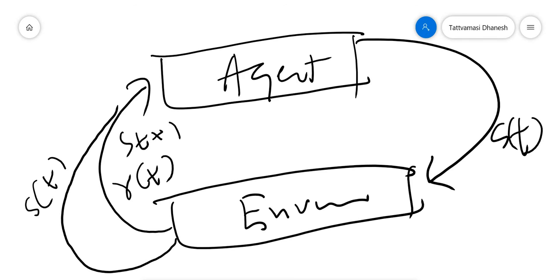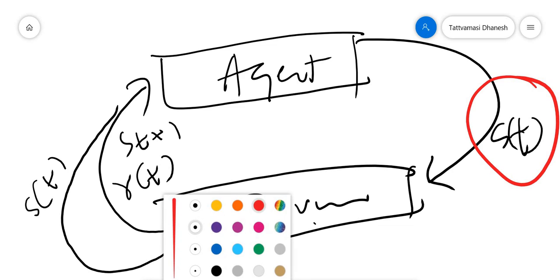So from this figure you can define the environment as a function. It's a black box for the agent. I am defining it as a mathematical function. This is another interesting definition. The environment is a mathematical function which transforms this action into a new state and a reward.